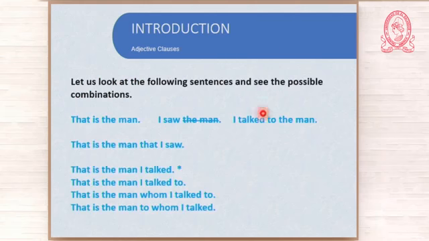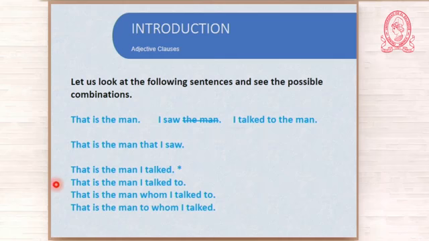Anyway, let us see some examples. That is the man that I saw. You see? You omitted the man, the one that you have here. And then you have the combination: that is the man that I saw. But here with the other one, I have a little problem. What if I omit "to the man"? And then I have: that is the man I talked. No, that doesn't sound good. It is wrong. You see the asterisk here? It means it is wrong.